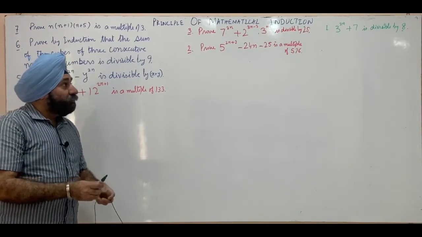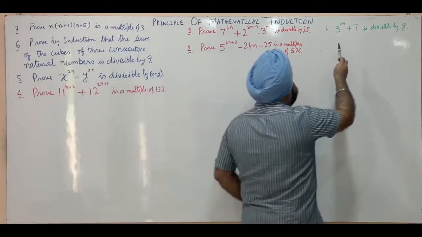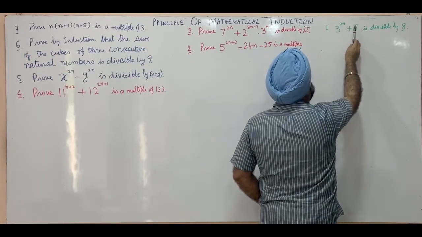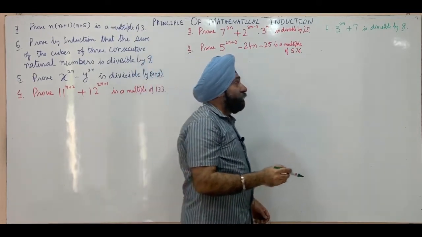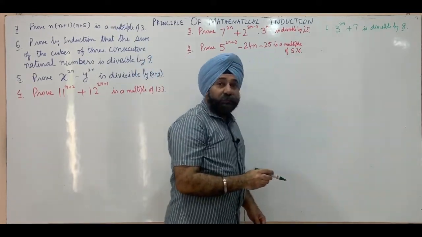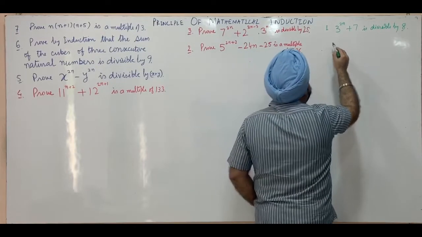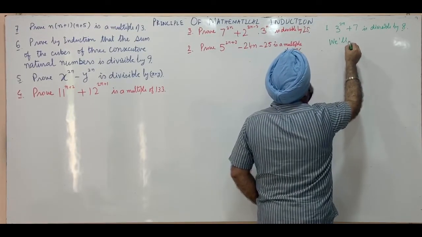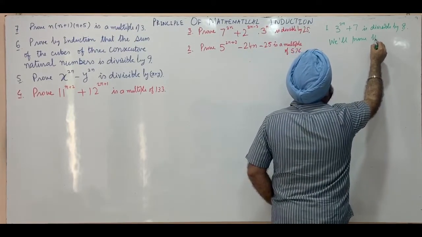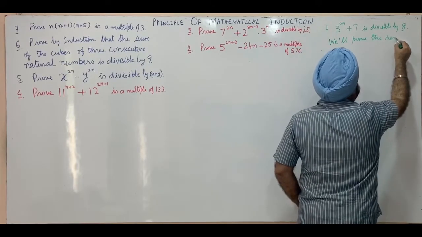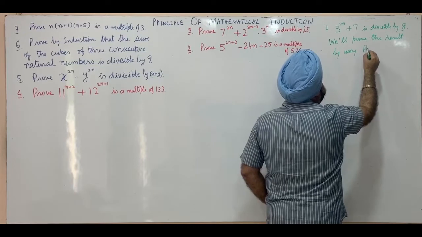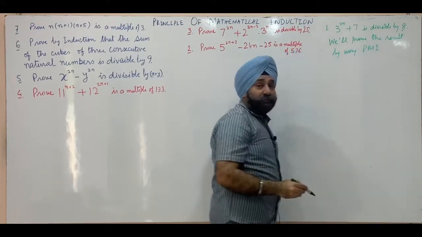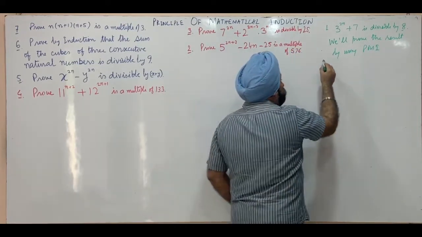So the first one, we have to prove that this expression 3 raised to 2n plus 7 is divisible by 8 for all n which are natural numbers. The steps remain the same. So this is how we proceed. We will prove the result by using principle of mathematical induction. There are 3 steps once again.